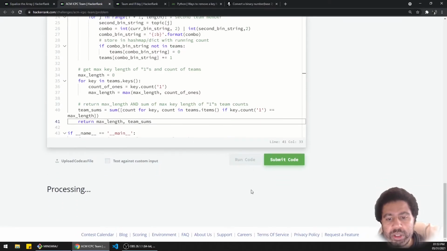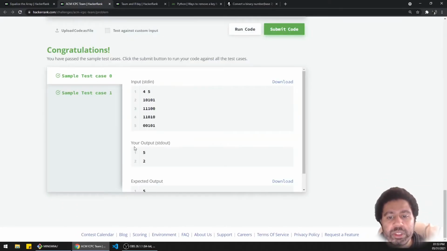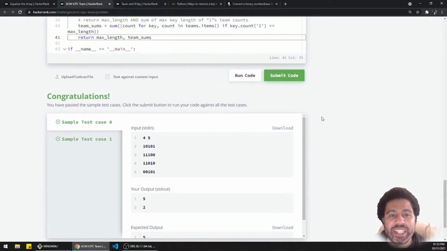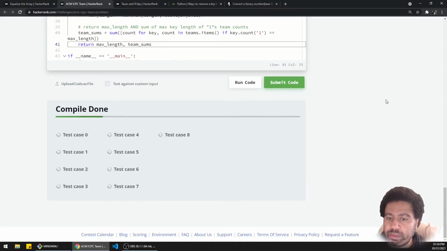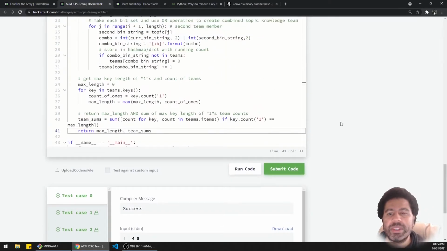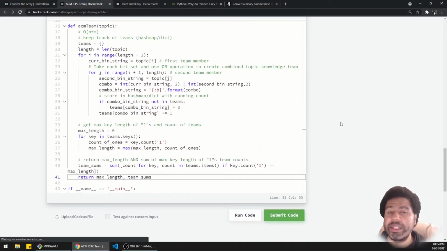All right, so let's run some code. It's supposed to be a length of 2. It's supposed to be like 5 and 2. So we ran some code. It looks like it works out. Let's submit some code. Okay, not too bad. I would say that was not the easiest one.